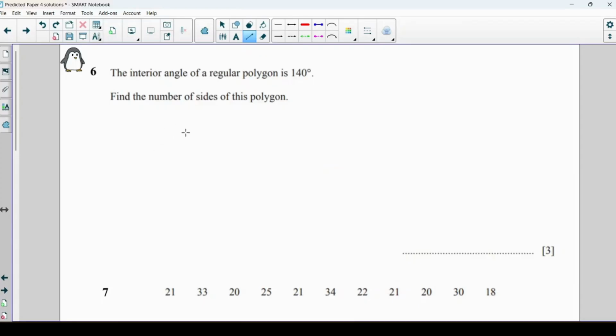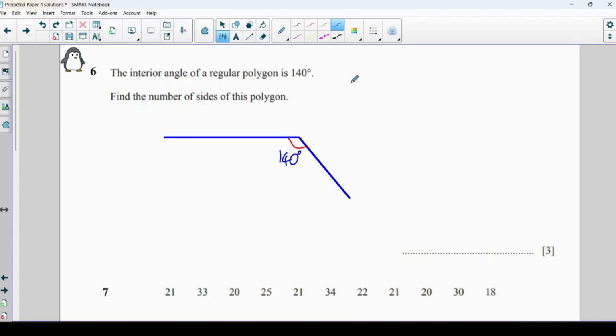Okay, we're told the interior angle of a polygon is 140 degrees. I'm going to do maybe a quick sketch of that situation. So there we go, that angle there is 140 degrees. We want the number of sides of the polygon. Well, the most useful thing to know if we're working with the number of sides is actually the exterior angle instead.